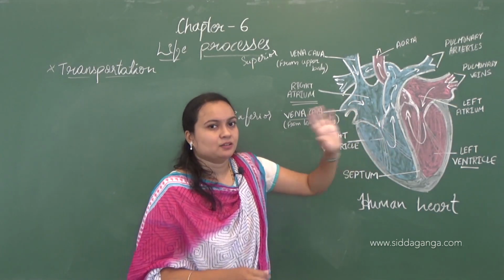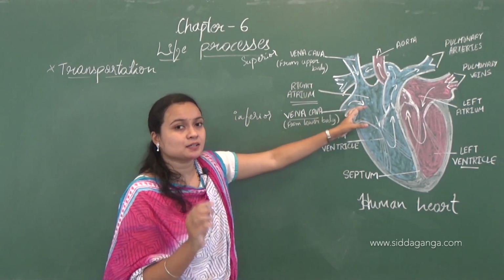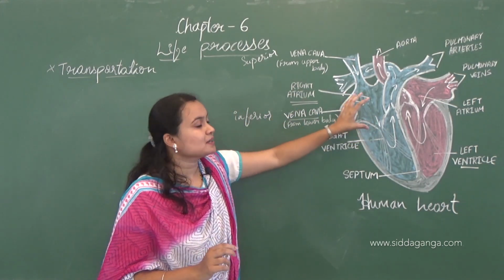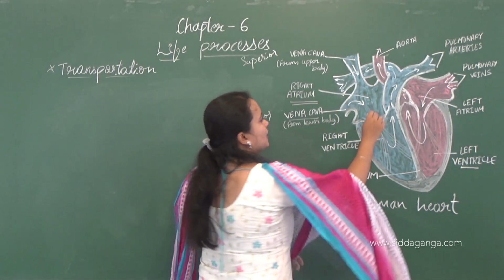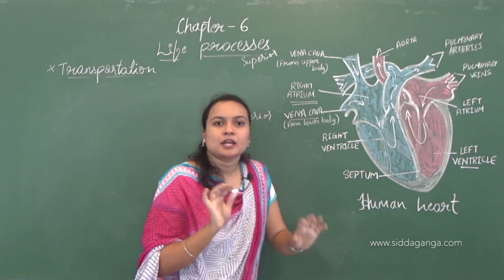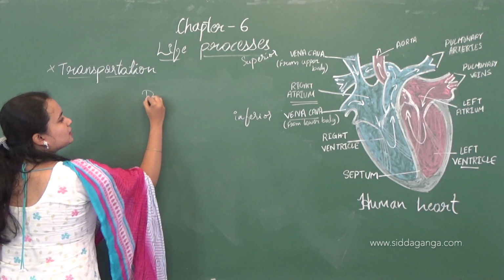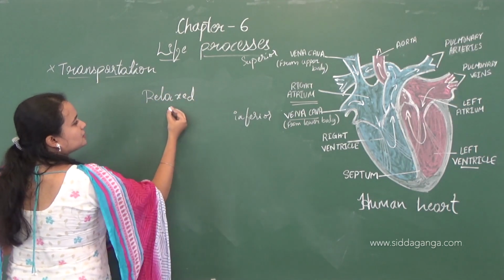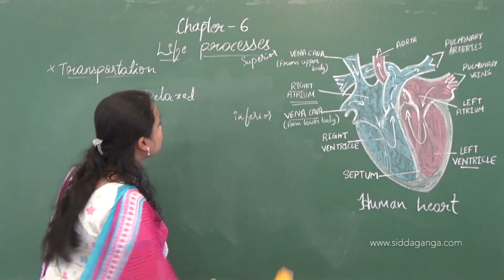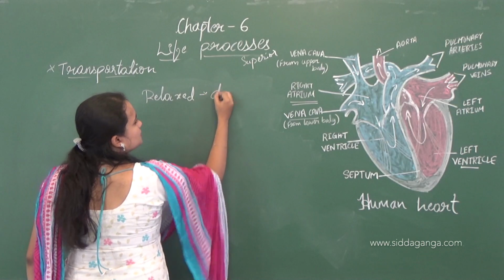Basically, in the initial step, when the blood is about to enter the heart, the atrium will be in the relaxed state, and this is called diastole.